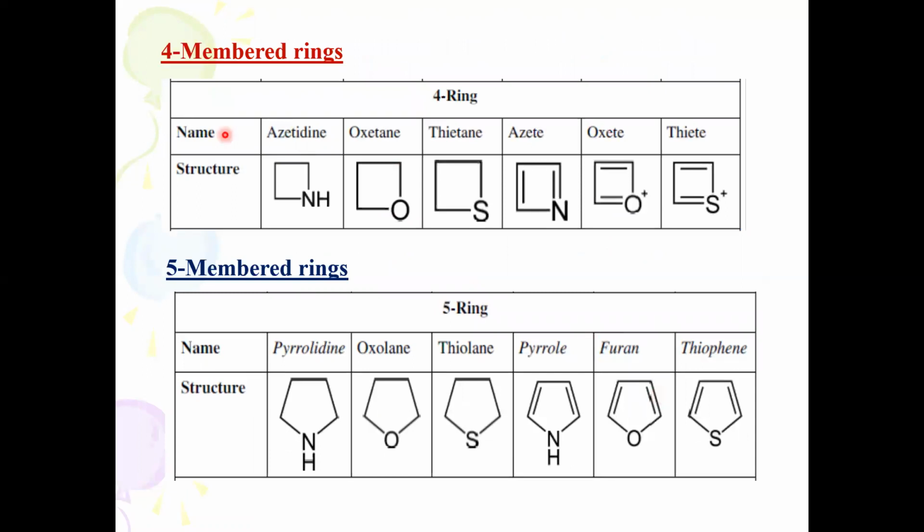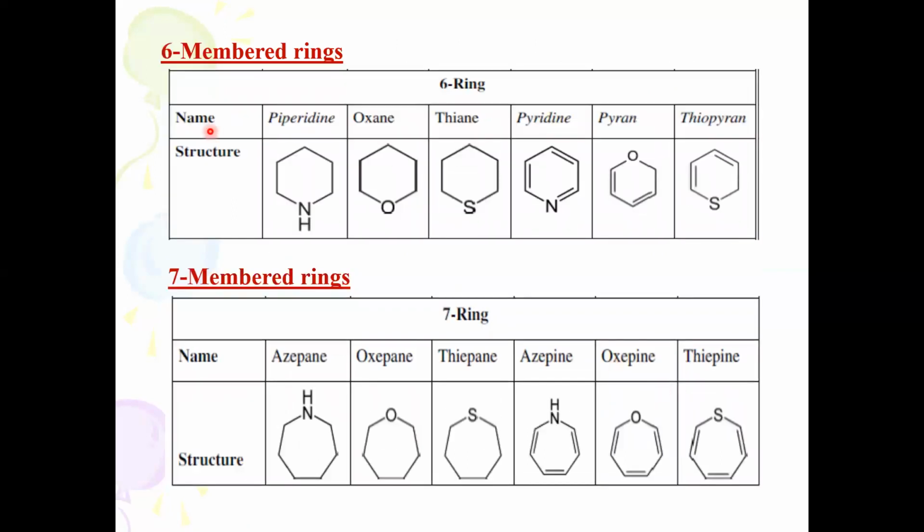You can see the 4-membered heterocycles. Later I will discuss the nomenclature system and all. Just observe the types of different heterocyclic compounds. Okay, these are 5-membered heterocycles. Here you will find no double bond, but here you will find the double bond character. 6-membered heterocycles. Here again no double bond. Of course, it is called piperidine. It is called pyridine. Then 7-membered heterocycles are also present.